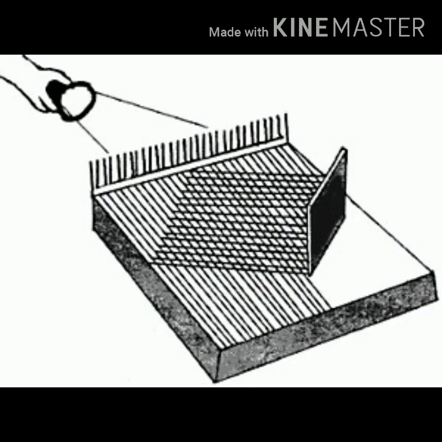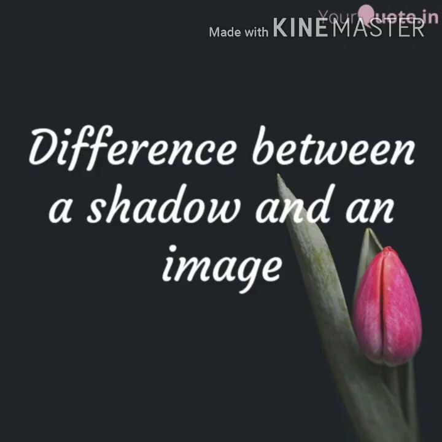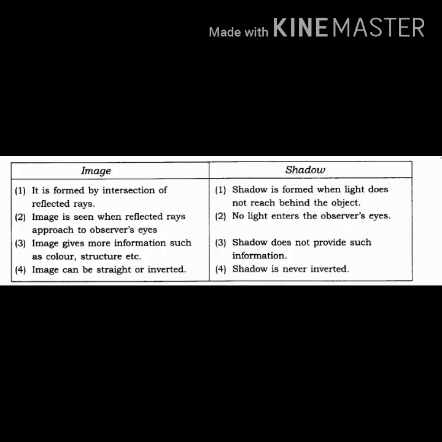Now, what we get here is a mixture of shadow and image. But what is the difference between a shadow and an image? The shadow and image of an object are similar in the respect that they both require light to form, but they are different from each other in many aspects. An image is formed due to the reflection of light, while a shadow is formed when light falls on an opaque object. An image is seen when light coming from the object after reflection enters the observer's eye.